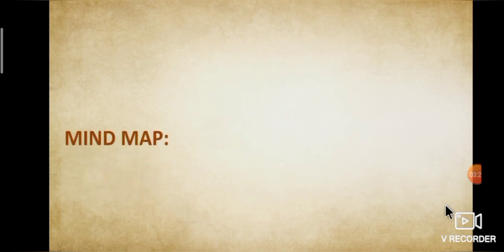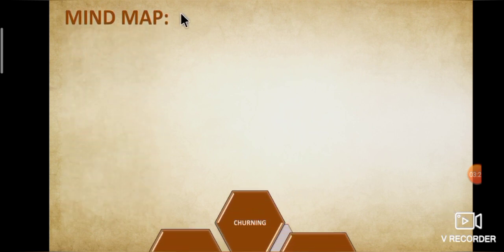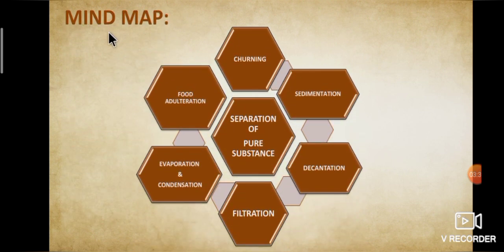Okay, let's recollect today's portion from the mind map. In separation of pure substances, we have discussed 6 separation methods. First one, churning, that is separating dissolved solid from a liquid. Second, sedimentation process, that is settling down of suspended insoluble heavy solid. Third one, decantation, separating clear water without disturbing sediment.